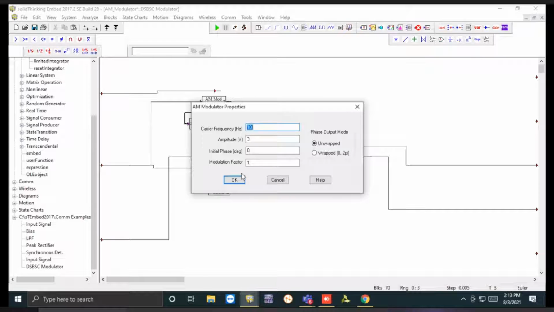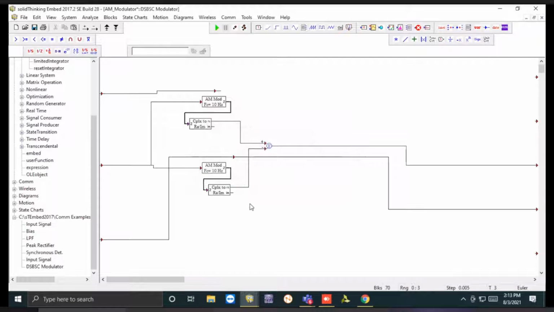The frequency should have higher value. That's why we have taken 10. You can take 12, 15, 30, anything. It should have higher value. And there's nothing special about the amplitude. You can take any value of amplitude. You can take even 1. There's no big deal, because the carrier amplitude should not affect the result. It is just for the purpose of amplification, or the boost of the quality of the signal. Actual information is carried by the message signal only, right? So for the carrier signal, the frequency is important.